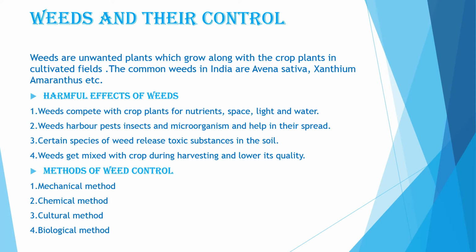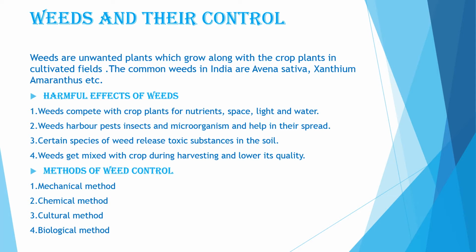Now the fourth is the biological method. As the name suggests, it means we are using some living organisms, or some natural methods, to control the enemies of our crop, that is weeds. In this method, some natural enemies of weeds, like some insect species or other organisms, are deliberately introduced into the field. They selectively destroy weeds but do not harm the crop plants.